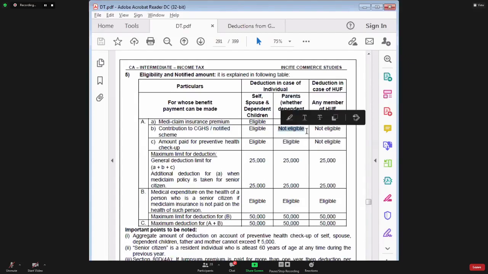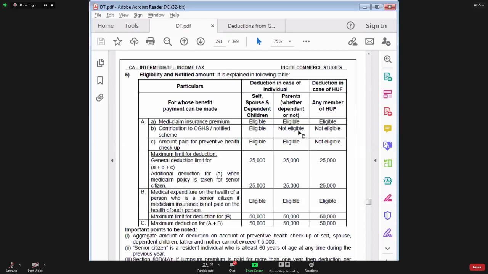But for this amount contributed to central government, state government health scheme, you can't claim deduction for parents. Anyway, practically no one contributes because this amount is deducted from employee's salary, and by default, this is for self, spouse, and children only. For parents, the amount is not getting deducted from salary. A person who is doing a job now, his family is covered. His family means his spouse and his children. Therefore, this point, forget about not eligible. This is not applicable only.